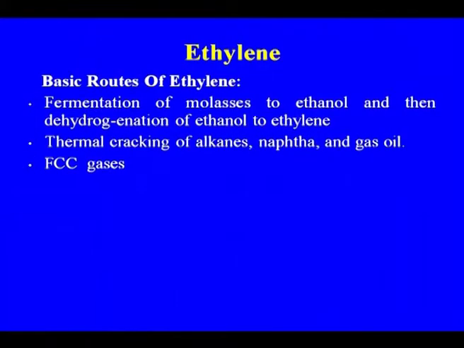The basic routes of ethylene, as I told you: the earlier method of getting ethylene was fermentation of molasses to ethanol, and then dehydrogenation of the ethanol to ethylene. Another route is thermal cracking of alkanes, naphtha and gas oil. Then the FCC gases: while discussing the C4 C5 gases, I discussed that FCC gases contain a dilute stream of ethylene also.